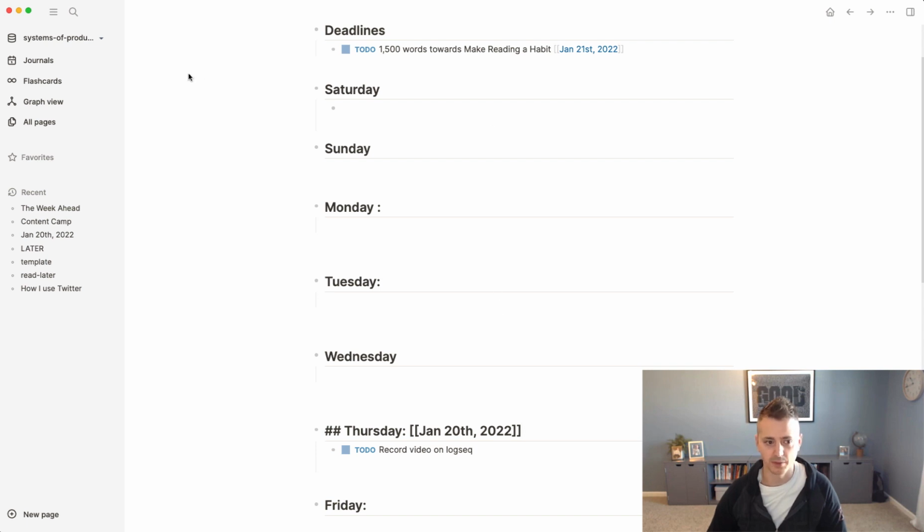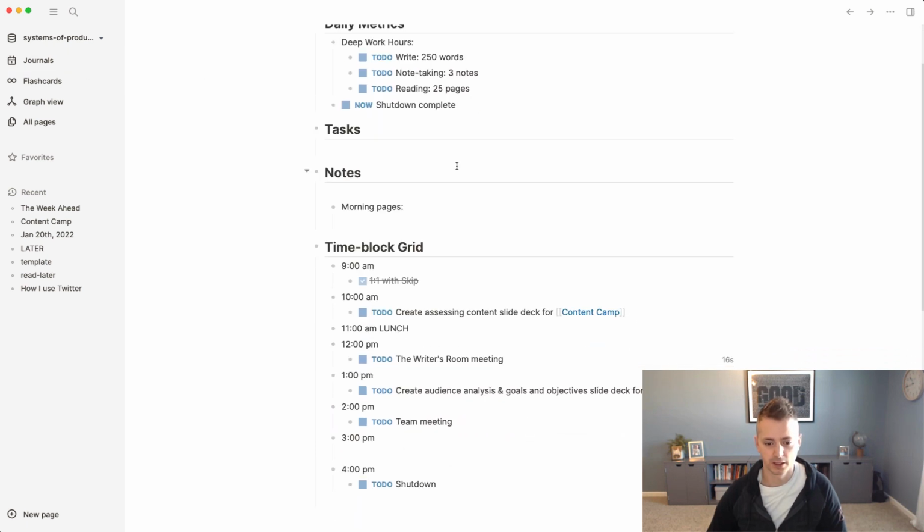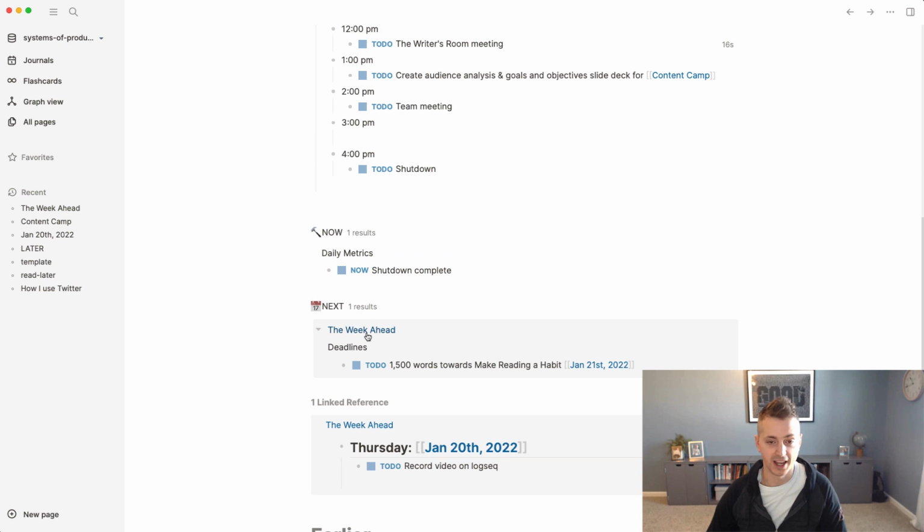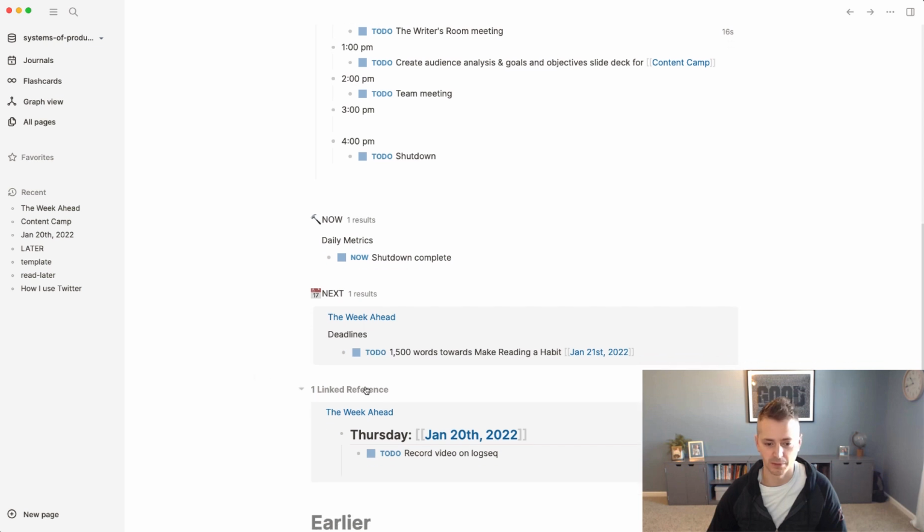If I go back to my journal now, I have the week ahead. And here is my deadline. And then I have another one. This is next because it's got a different button. But the week ahead, here's the Thursday note. So you can see every part of the note of the week ahead that is referencing today would be in here. So this is how I stage my work.